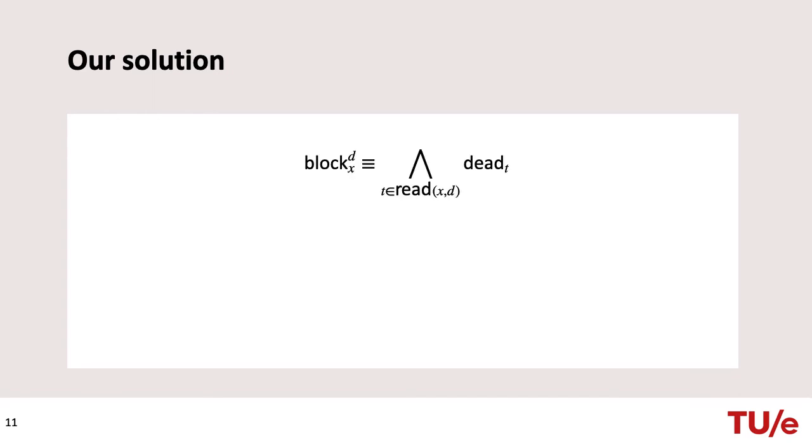Given an input channel X of an FSM and some datum D, we say that X is blocked for D if and only if all the transitions in the FSM which involve reading D from X are dead. Similarly, given an output channel Y and some datum E, Y is idle for E if and only if all the transitions that involve writing E to Y are dead. The intuition is that a dead transition eventually cannot be taken anymore.